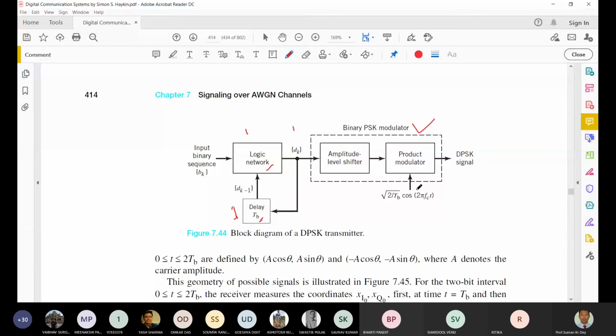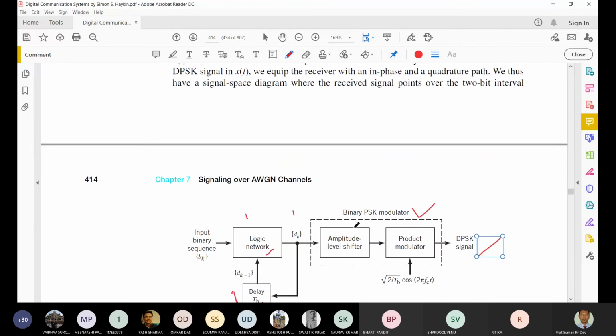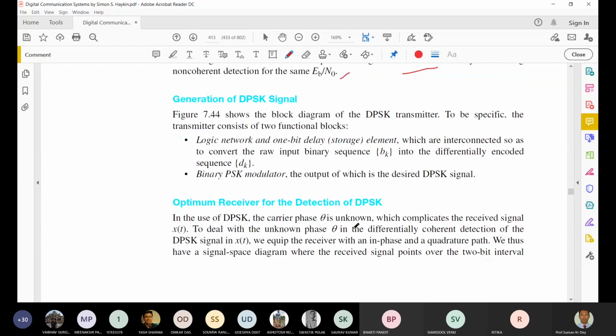This is a binary PSK modulator: an amplitude level shifter, then a phase modulator, a product modulator. These bits will be multiplied with this and we'll get the DPSK signal. Okay, so this is a simple diagram.